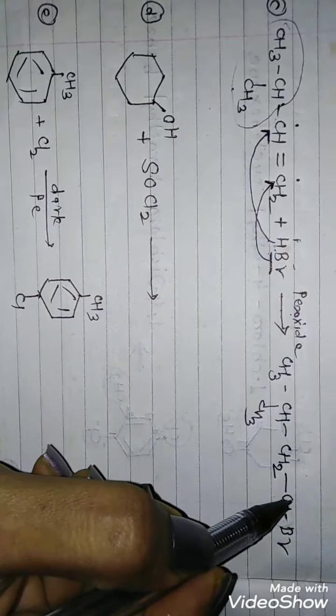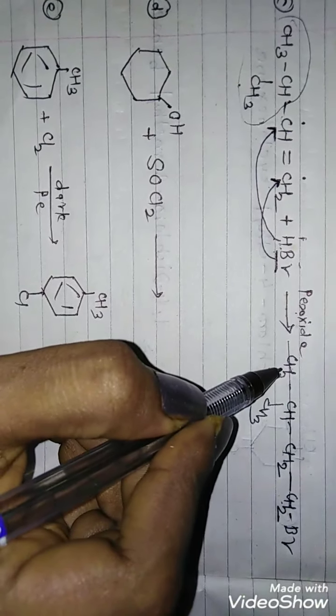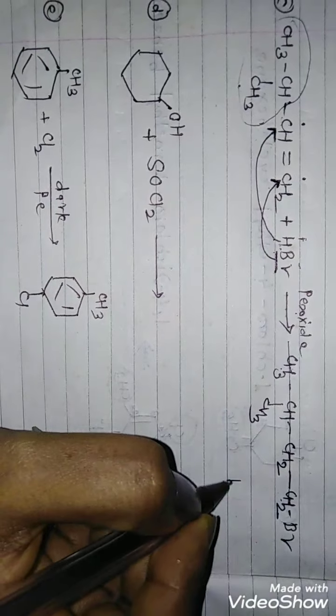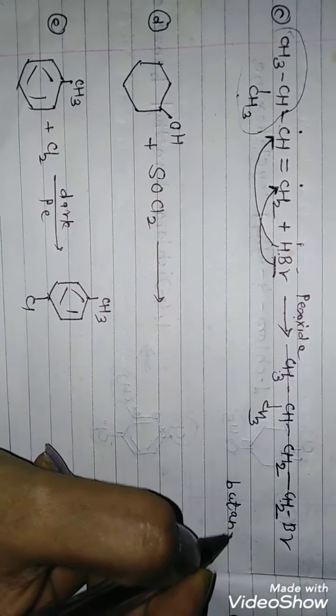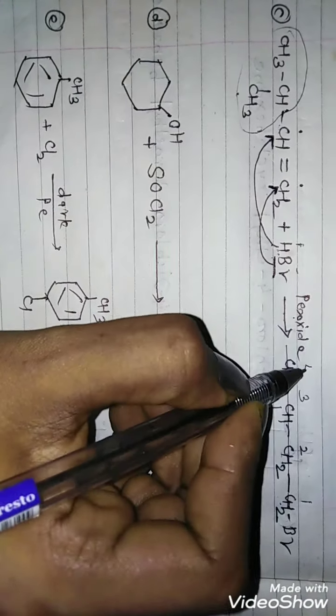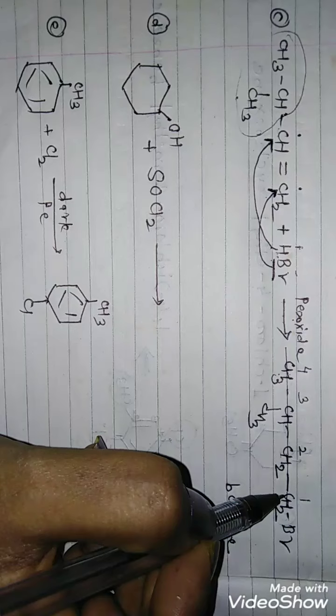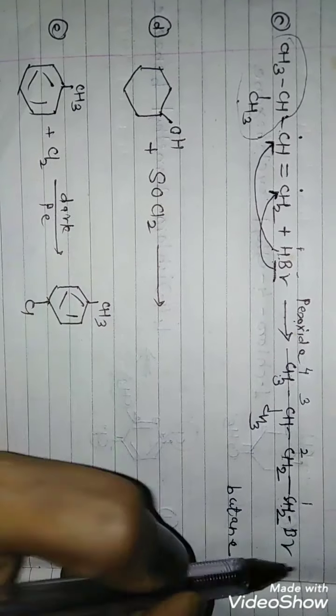If you name this compound, this will be the chain which is of 1, 2, 3 and 4 carbons. So parent is butane. If you number them 1, 2, 3 and 4, numbering should be started from this end because this is the carbon carrying halogen.